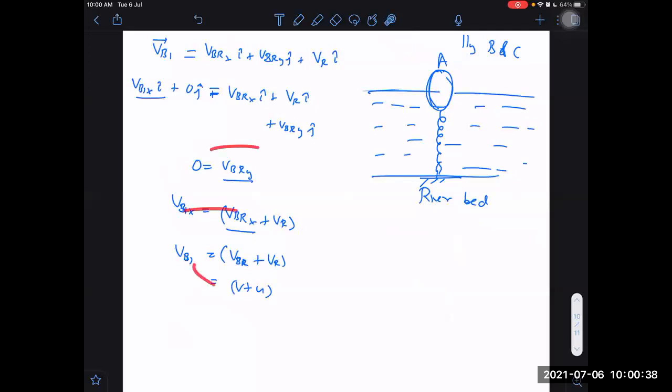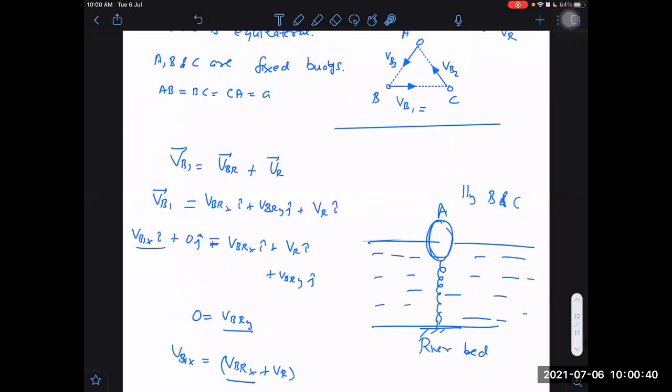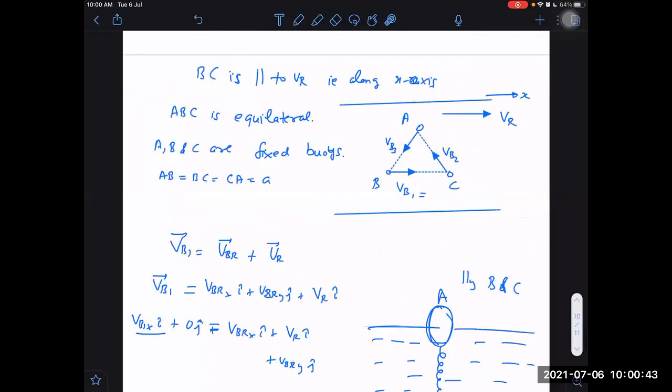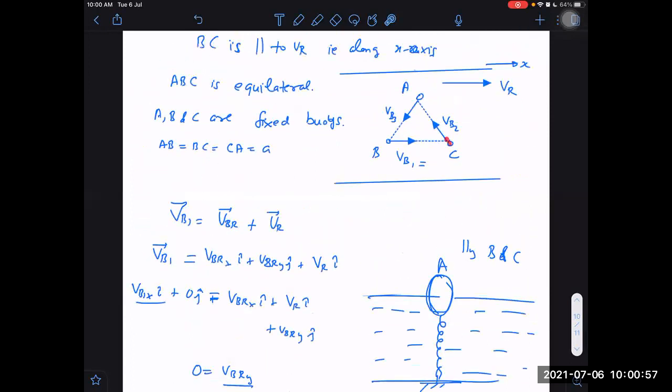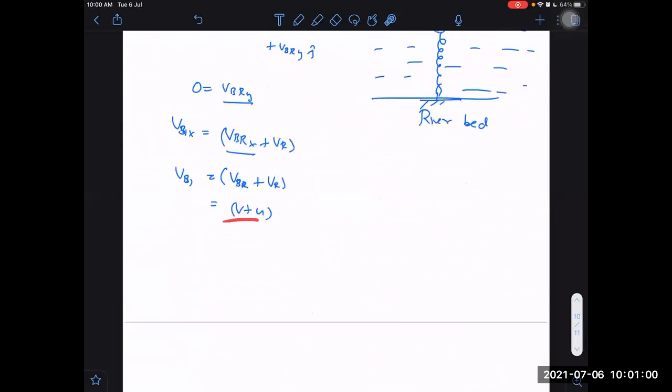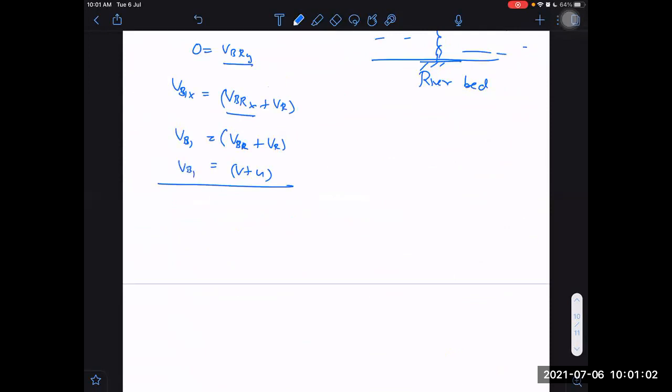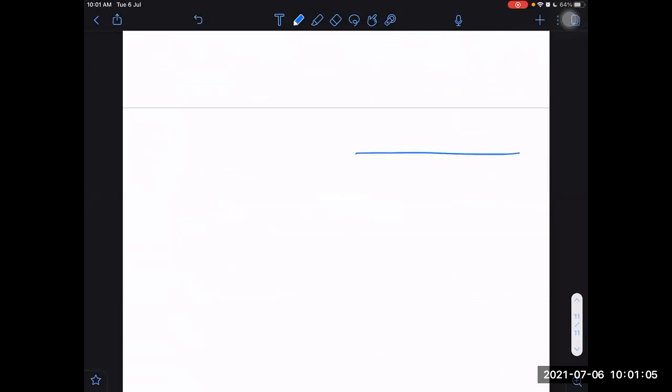I don't have to go through this entire pain of deriving it. If I understand it physically, directly, what is happening here, the way you were saying before also, while you were applying it in the wrong way, you knew at that time that in the downward journey the speed will become more, it will become V plus U. So you are right already that VB1 is V plus U. But how to find VB2? How to find VB2? Any way to find VB2?